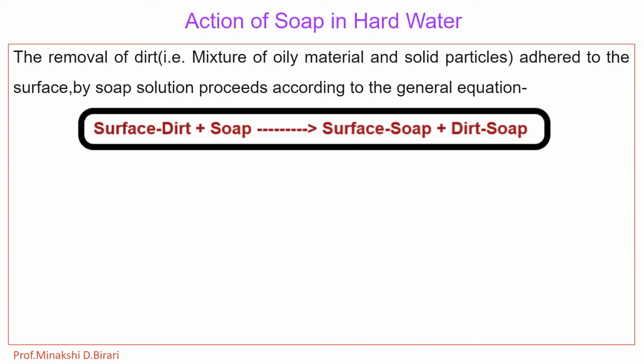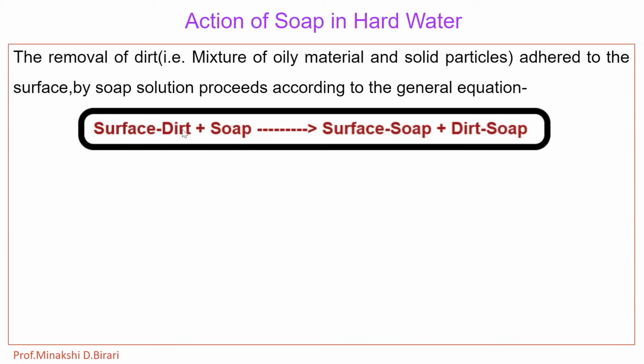So, when we discuss the action of soap in water, the removal of dirt, that is a mixture of oily materials and solid particles adhering to the surface, by soap solution proceeds according to the general equation. So what is the general equation?